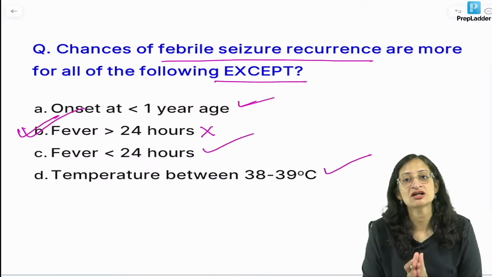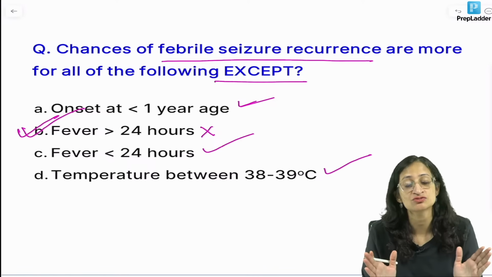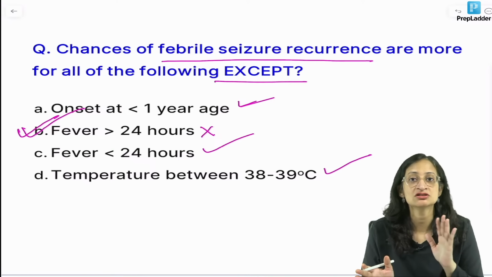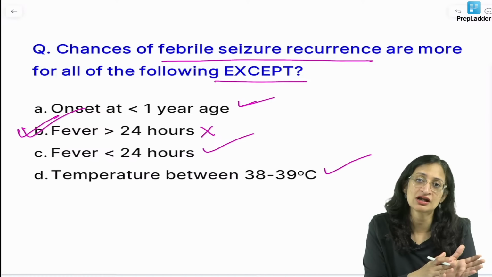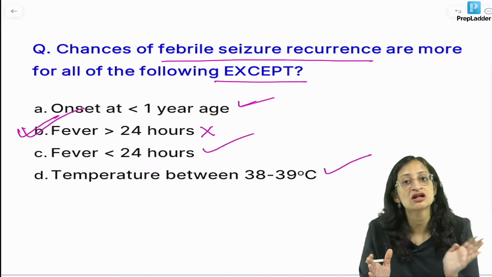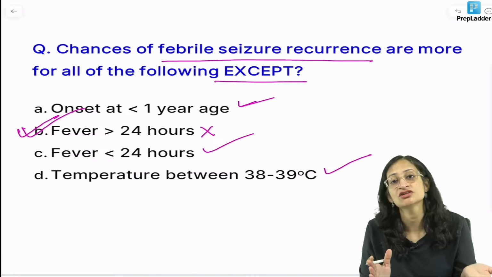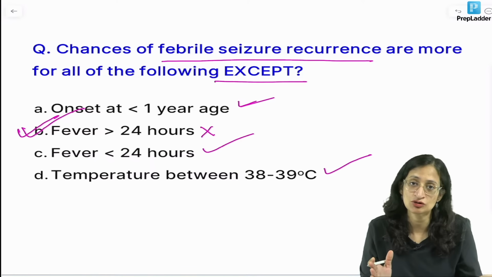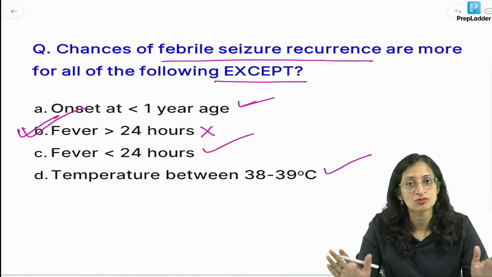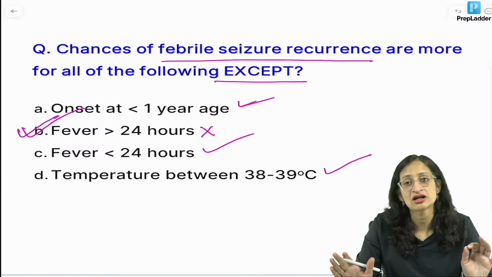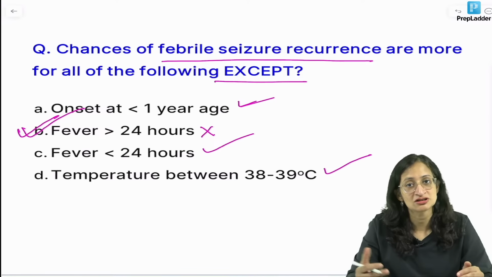What is the treatment of febrile seizure? Simple febrile seizure, you just have to abort the seizure if it lasts more than 5 minutes. Less than 5 minutes, nothing to be done. Keep the child nil per oral, make the child lie down in left lateral or recovery position. If it lasts for more than 5 minutes, you can use buccal or nasal midazolam. If the child has been brought to the hospital, you can use IV lorazepam. Simple febrile seizure, no long-term anti-epileptics are required. You can just give intermittent prophylaxis with clobazam. But in complex febrile seizure, sometimes you start anti-epileptics like valproate.